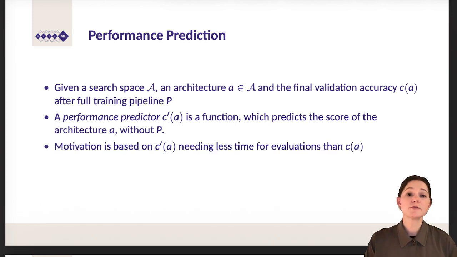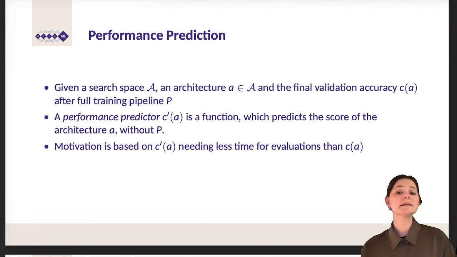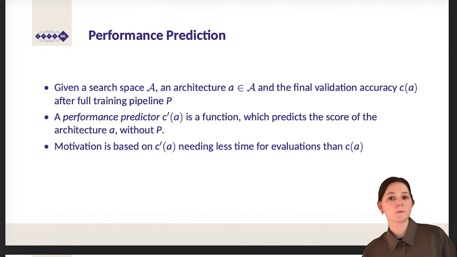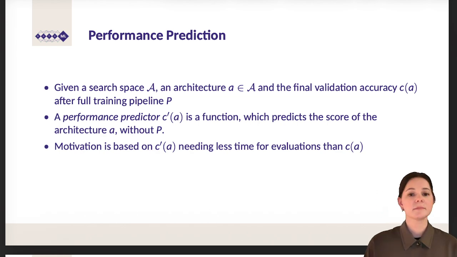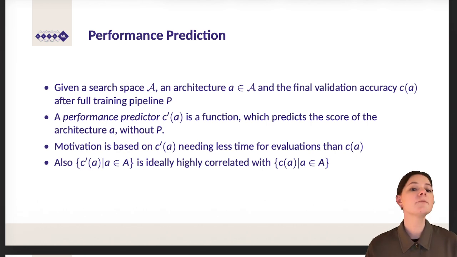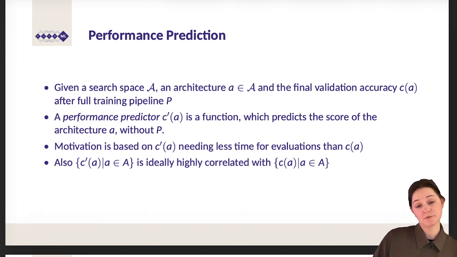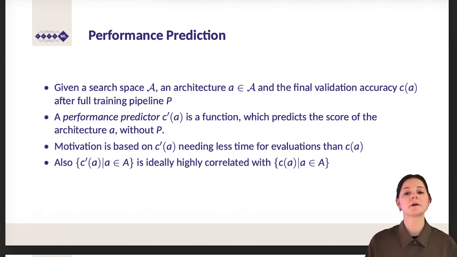The motivation for using a so-called performance predictor is based on the fact that C prime needs less time to evaluate than C of a. Also, ideally, C prime of a, the predicted performance, is highly correlated with the actual ground truth validation performance, the validation accuracy of the architecture.